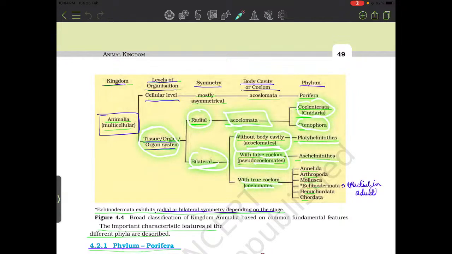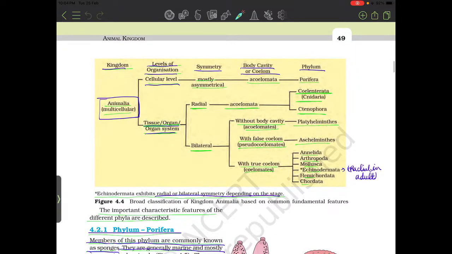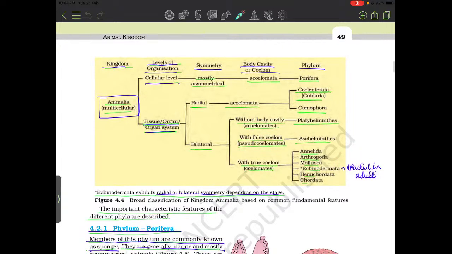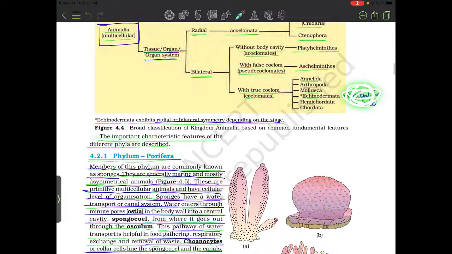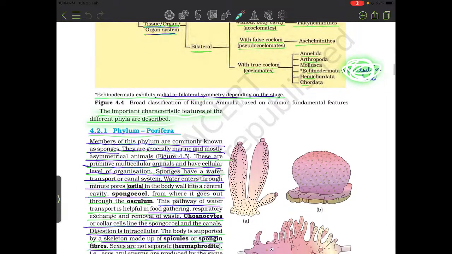With true coelomates: Annelida, Arthropoda, Mollusca, Echinodermata, Hemichordata, Chordata. Echinodermata is radially symmetrical in adult state and bilateral in larval state. The important characteristic features of different phyla are described.